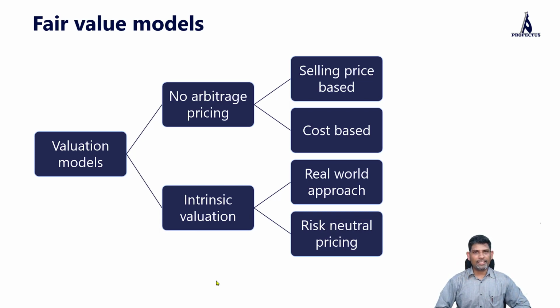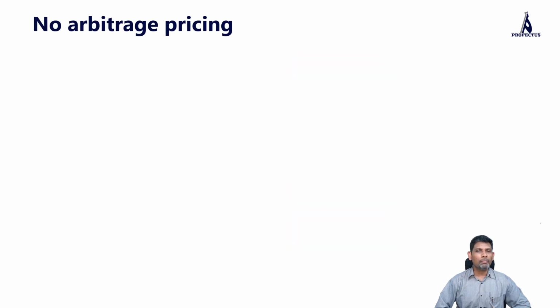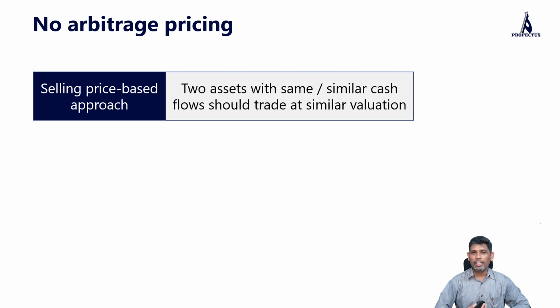Now let us first understand the no arbitrage pricing principle. The no arbitrage pricing principle, as we discussed earlier, simply assumes that we cannot have pricing discrepancy in the market. And this forms the basis for valuation. And here we have the first approach, which is the selling price based approach. The idea is that two assets with same or similar cash flows should also trade at same or similar valuation.